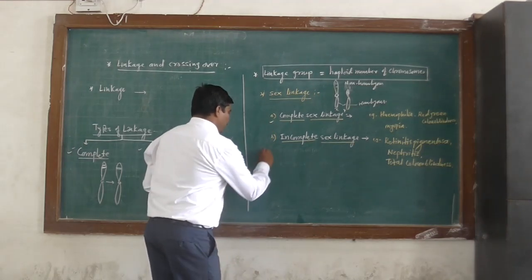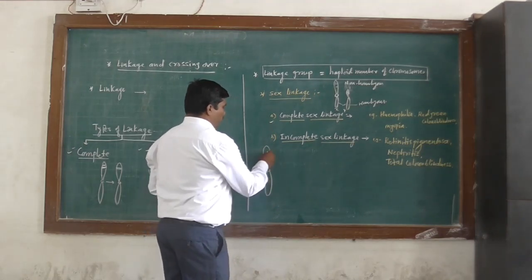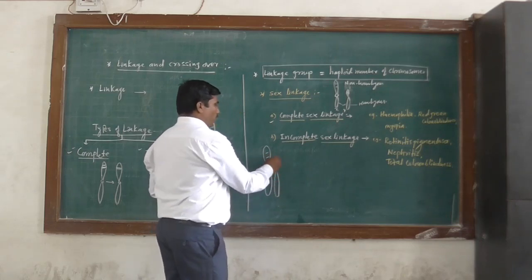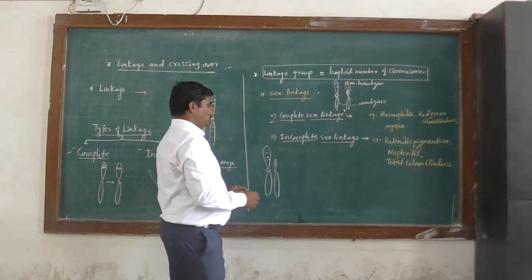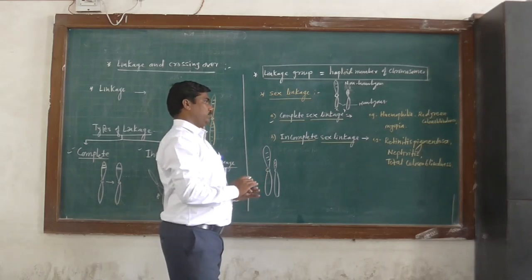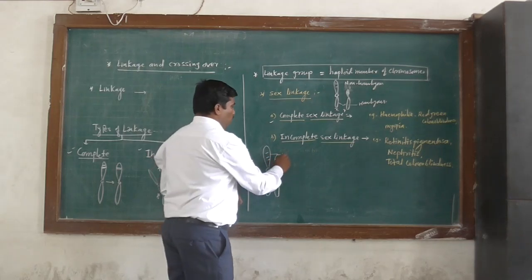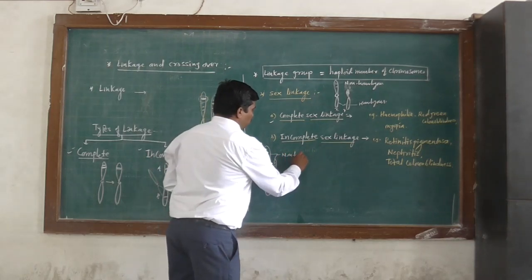So in a complete linkage, genes are located on a non-homologous region of the X and Y chromosome. These genes inherit together, because crossing over does not take place in a non-homologous region.